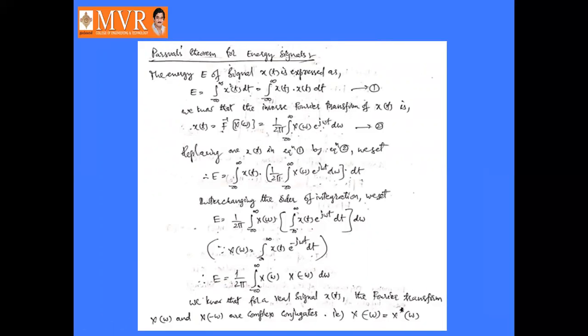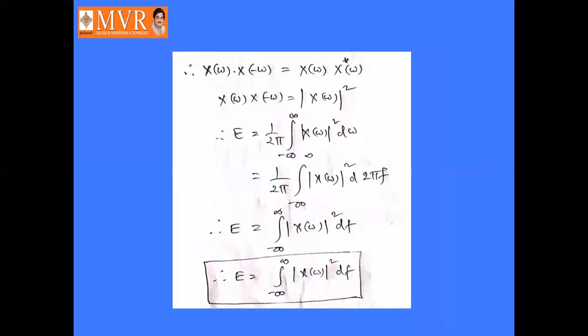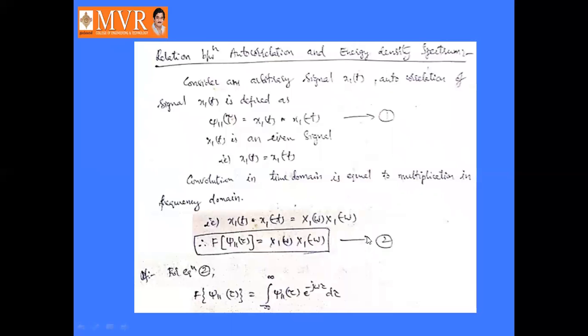Okay, so Parseval's theorem already discussed, that is E equal to 1 by 2 pi into integral minus infinity to infinity mod X of omega square d omega. If omega is replaced by 2 pi f, then it will become integral minus infinity to infinity mod X of f square df. Okay, this is energy density spectrum. Next, we discussed the relation between autocorrelation and energy density spectrum.